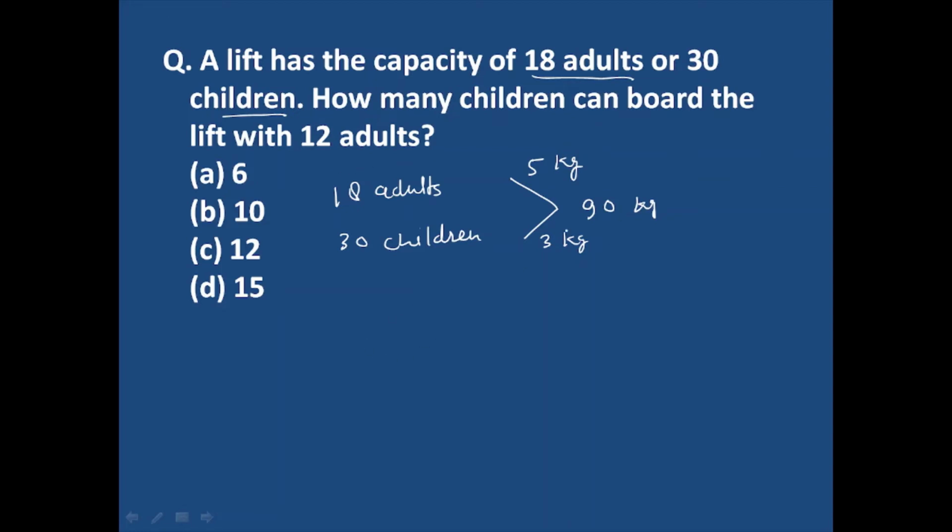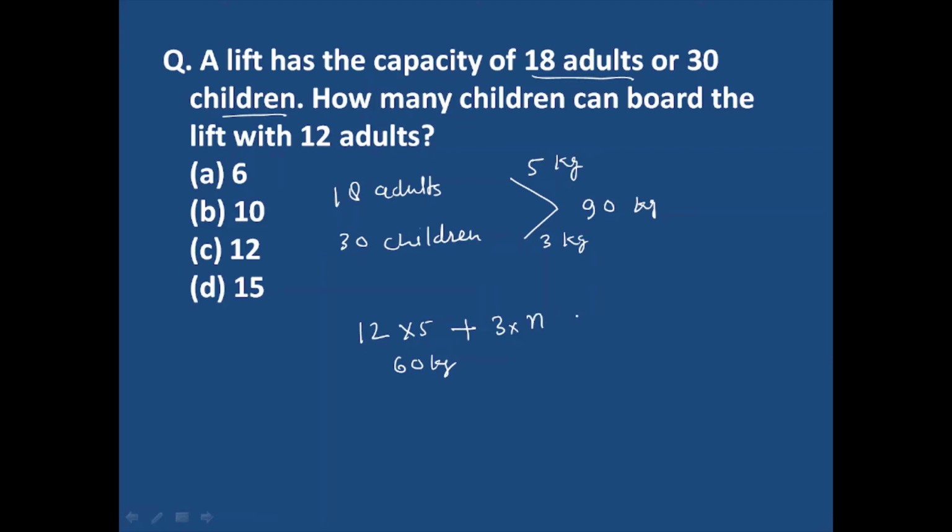So it means the lift cannot carry more than its own capacity. The total number of adults is 12 and the weight of each adult is 5 kg, so the total weight will be 60 kg, plus how many children can board? The weight of each child is 3 kg.